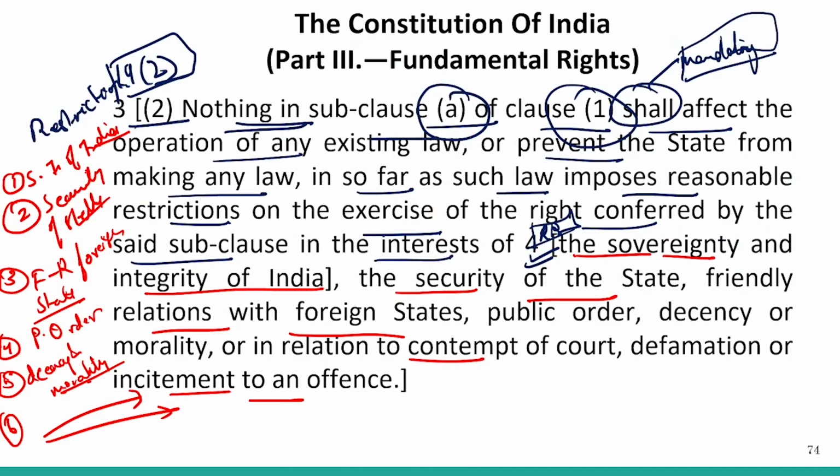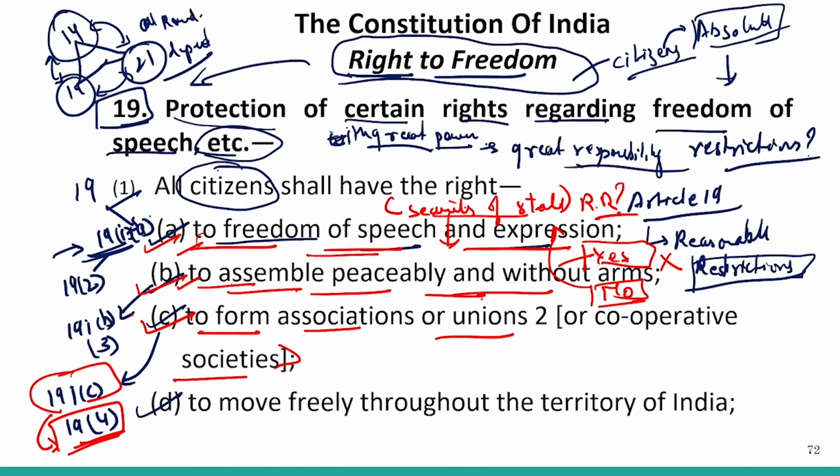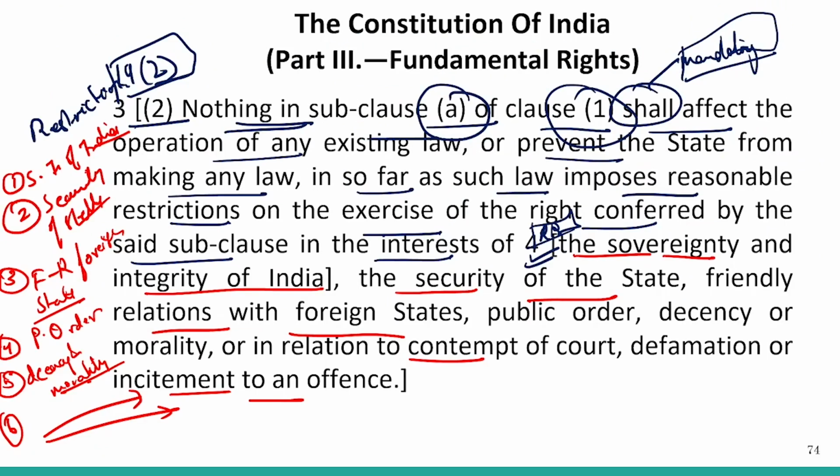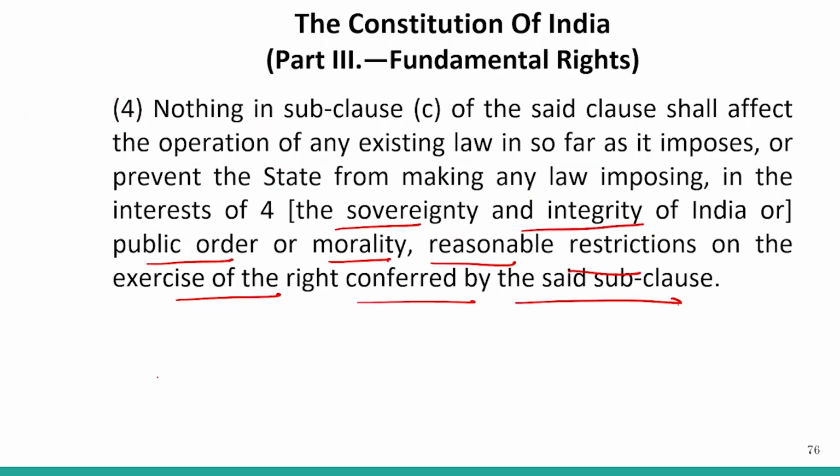The reasonable restrictions for Article 19(1)(c), form associations and unions, have been mentioned under clause 4, which talks about the sovereignty and integrity of India, which is obviously available, then morality, and the third one being public order.